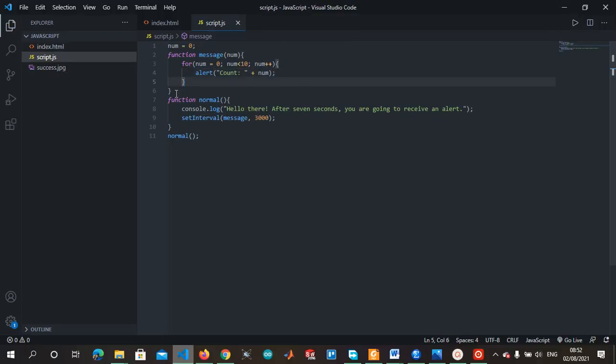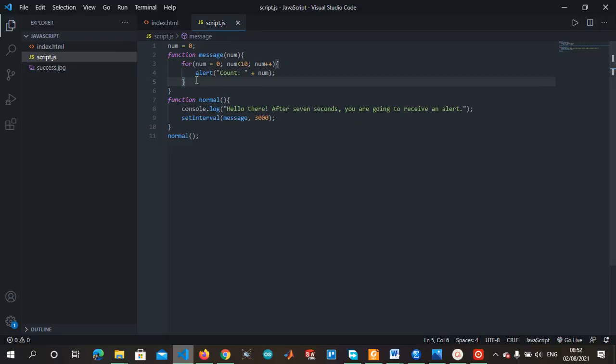This looks better. So function message num, it acts on num. Then for num equal to 0, beginning from 0 till less than 10. Therefore you count from 0 to 9. Num plus plus, you'll be incrementing. Then you keep on printing count 0, count 1, and that will be done after every 3 seconds.